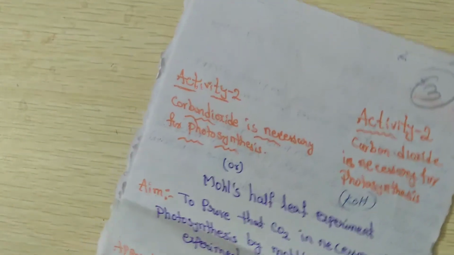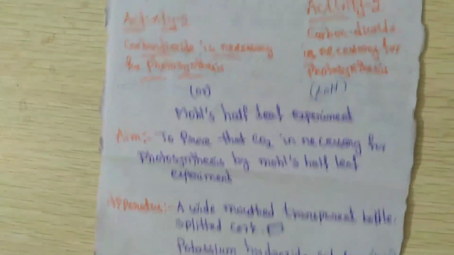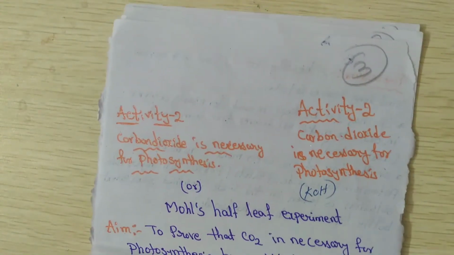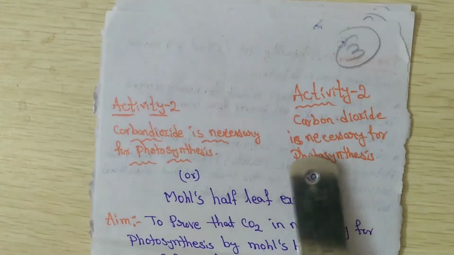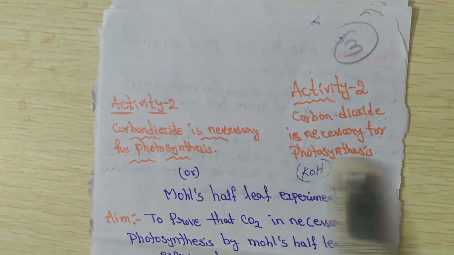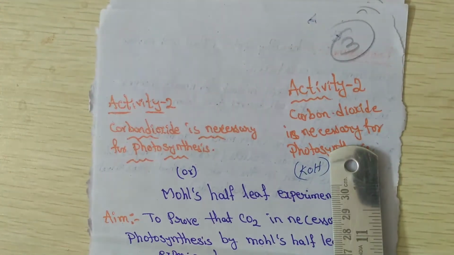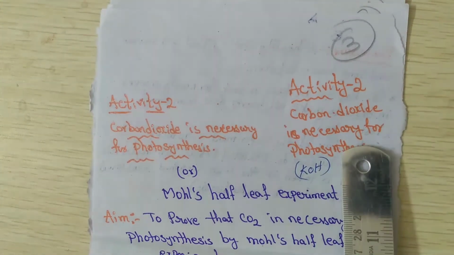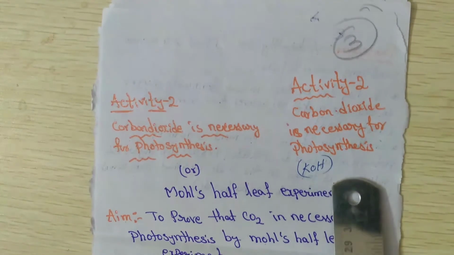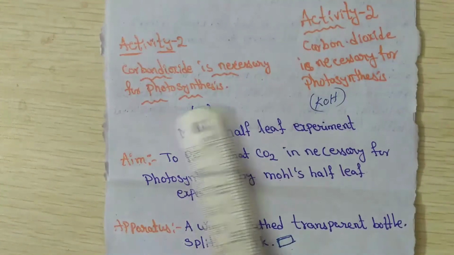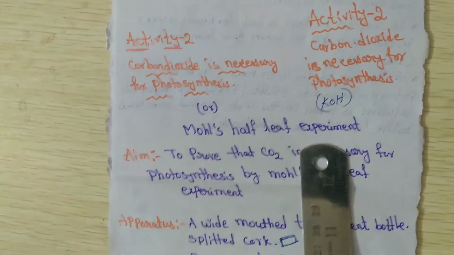Okay, I hope you understood the materials which are required for plants. Here one activity is there, that is activity 2. Carbon dioxide is necessary for photosynthesis. It is also called Moll's half-leaf experiment.